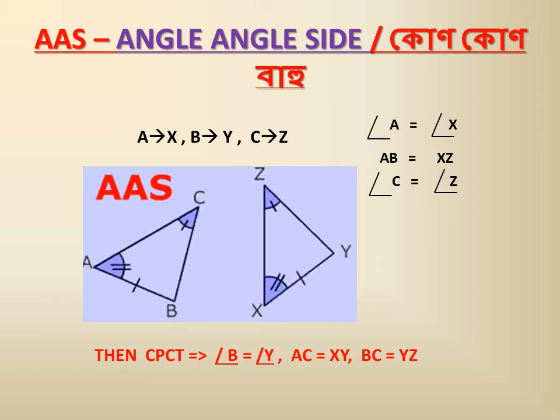Then we can say these two triangles are congruent. So A corresponds to X, C corresponds to Z, and AB corresponds to XY. We have this notation: triangle ABC is congruent to triangle XYZ. Through the CPCT rule, the other angle at vertex B and at vertex Y will also be congruent, so angle B will be equal to angle Y, and the other two sides, AC equals ZX and BC equals YZ.